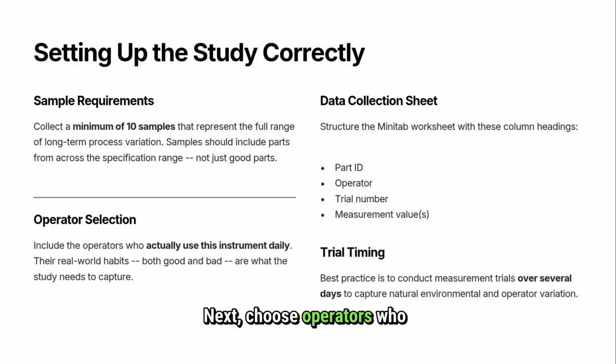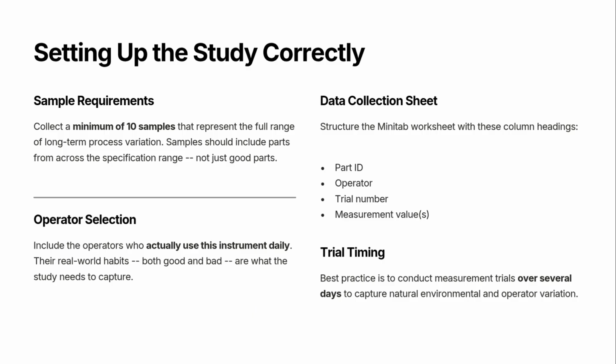Next, choose operators who normally use the measurement instrument in their daily work. Using regular operators allows the study to capture real-world measurement variation and provides a more accurate assessment of measurement system performance. A structured data collection sheet should also be prepared. The worksheet should include information such as Part ID, operator, trial number, and measurement values to enable proper analysis. Finally, measurement trials should be conducted over several days whenever possible. This helps capture normal variation caused by different operators, environmental conditions, and day-to-day changes, resulting in a more representative evaluation of the measurement system.